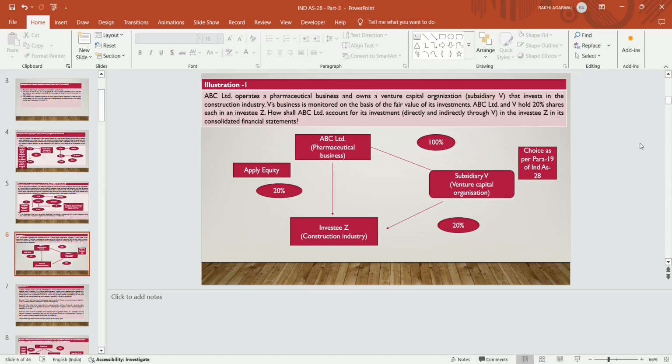Para 19 of Ind AS 28 will get triggered. For direct holding they will apply the equity method, and through the subsidiary, because the subsidiary is a venture capital organization, as per para 19 of Ind AS 28 it has an exemption not to apply the equity method, or it has a choice either to apply the equity method or fair value through profit and loss account as per Ind AS 109.